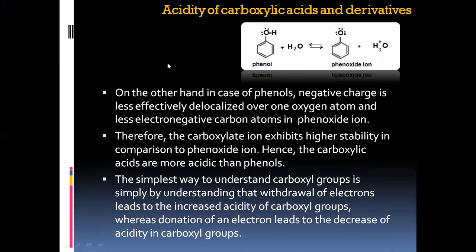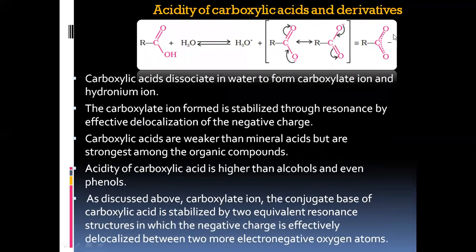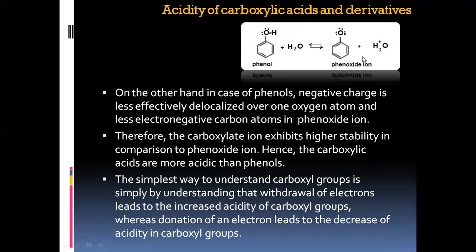I was discussing in the previous slide that carboxylic acids are weaker than the mineral acids, but are considered stronger than the phenols as well as alcohols. The reason is, here you can see this is the phenol, and whenever the phenol dissociates in water, it gives rise to the conjugate base, that is the phenoxide ion, where you can see the negative charge is solely present over oxygen. But in the case of carboxylic acid, you can see the negative charge is spreading between carbon and two electronegative oxygen atoms. In the phenoxide ion, there is no such dispersion of negative charge within the molecule. The negative charge is only present over the oxygen, and this is the byproduct.